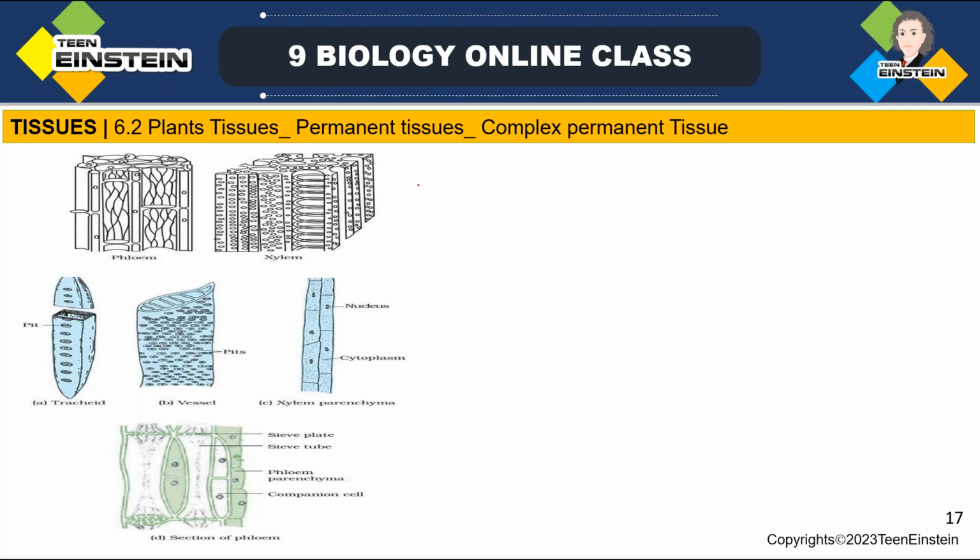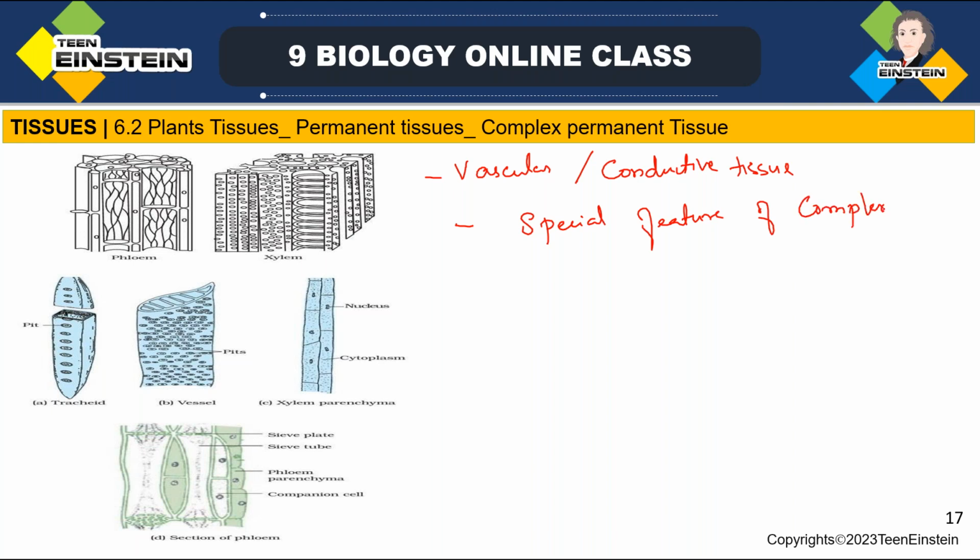So vascular or conductive tissue is the main feature, a special or distinct feature, of complex plants.